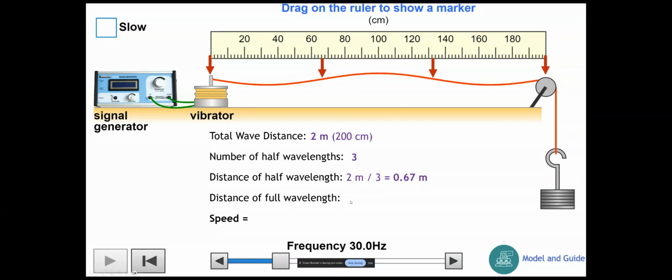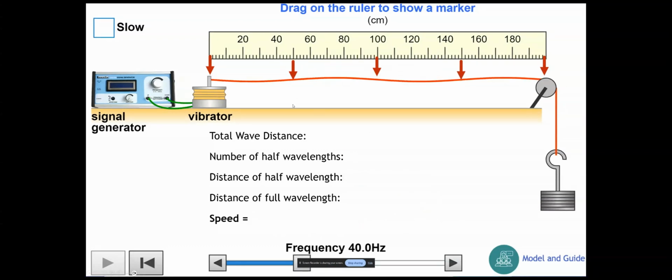The distance of a full wavelength is 2 lots of that, half and half makes a whole wavelength, so 2 times 0.67 gives us 1.33 meters. To work out speed, all we do is frequency times wavelength. So 30 times 1.33 gives us 40 if we round it.